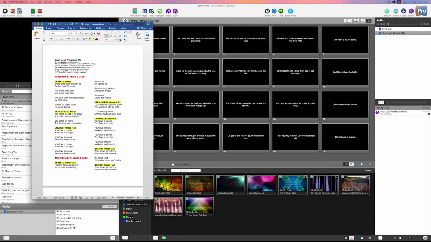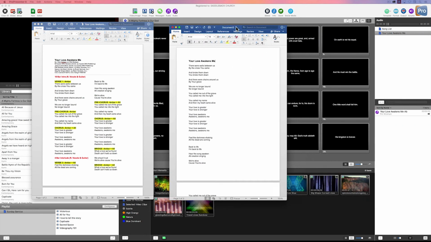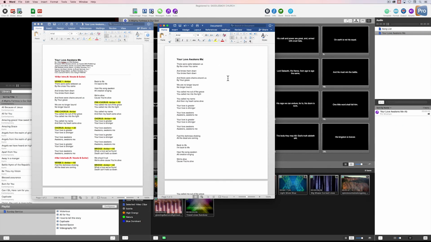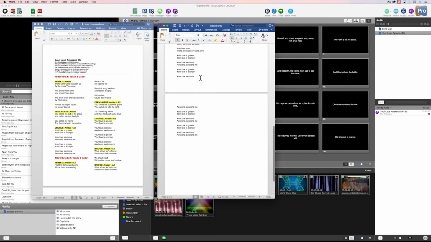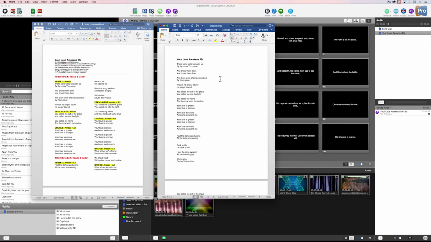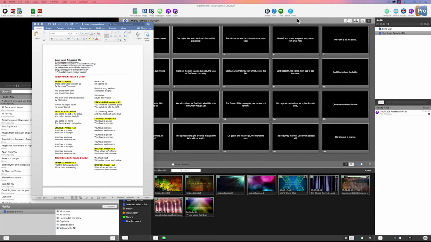In fact, the document will probably look something like this when you're done. Okay? Because all you'll need is the name of the song and the lyrics. It'll look something like this. When you're done, click on the page to select it, push Command A to select everything, and then Command C to copy everything. And now let's move these out of the way.